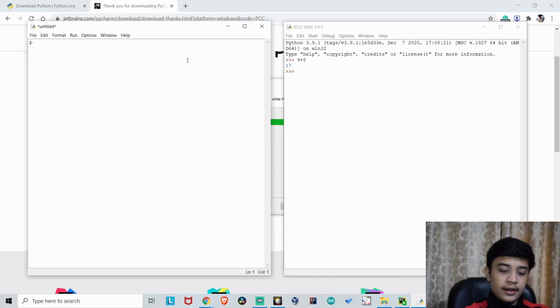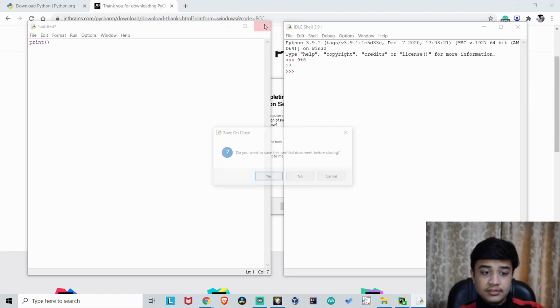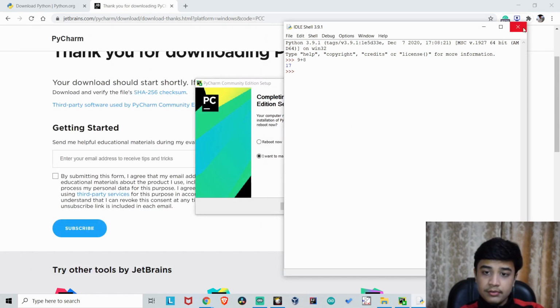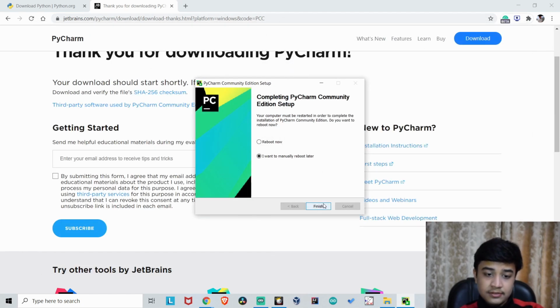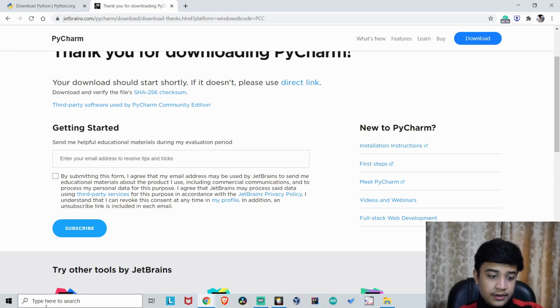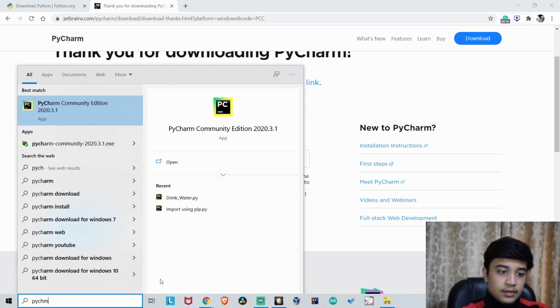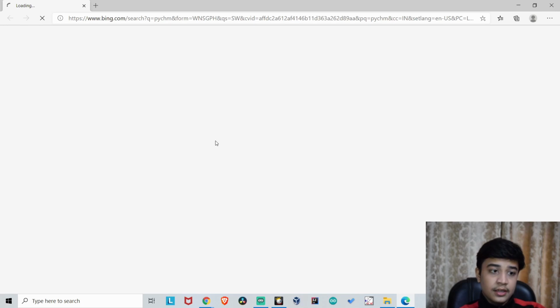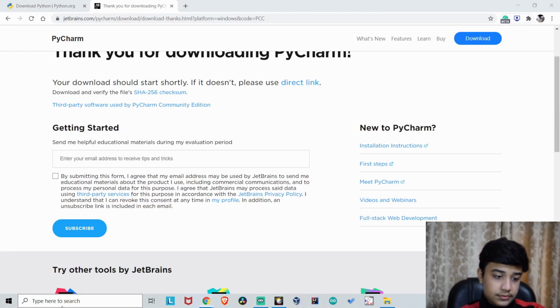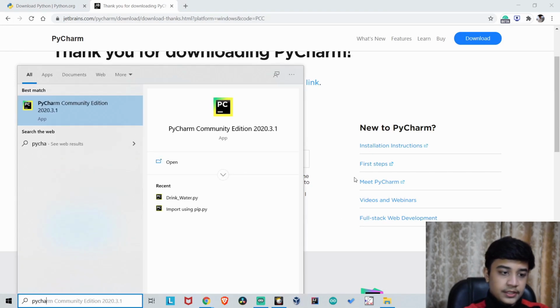And here if I write print and then two brackets, then this is a command which I can save. I don't want to save it right now as our PyCharm is ready. So now I will run my PyCharm. So we just saw that our Python is working. We will write PyCharm.